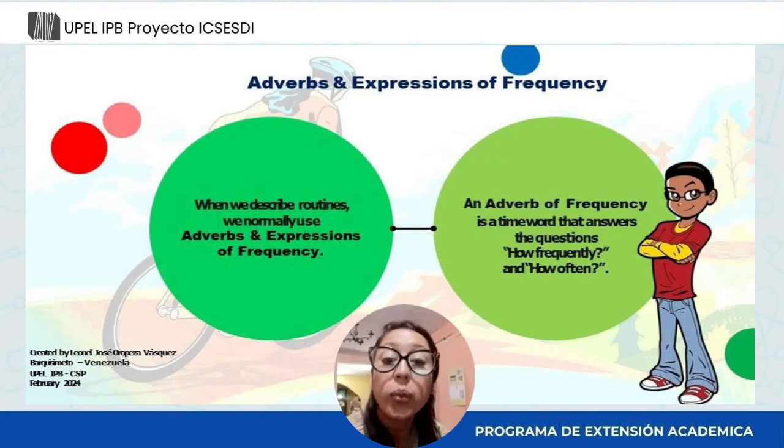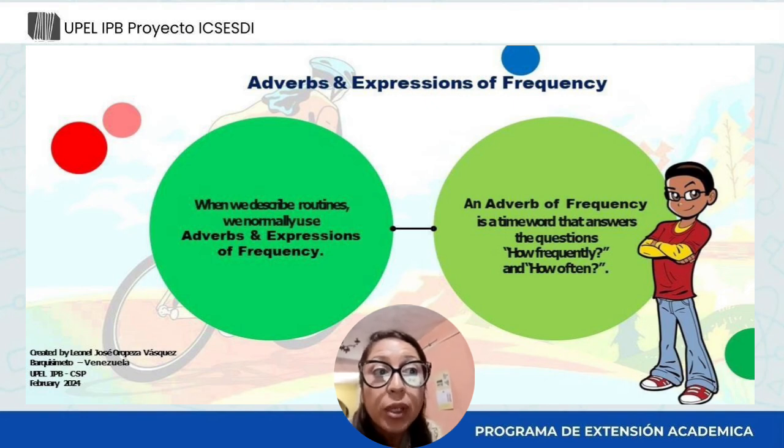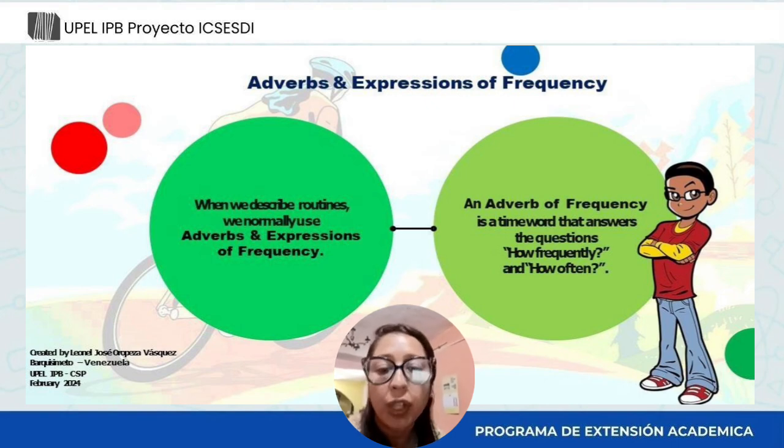First of all, when we describe routines, we normally use adverbs and expressions of frequency. But what is an adverb of frequency? It's a time word that answers the question how frequently and how often.